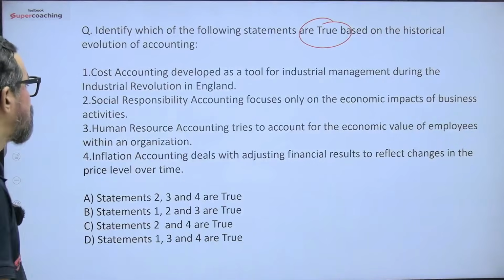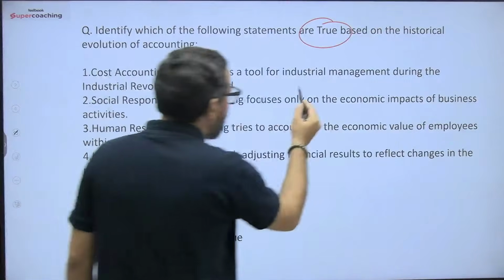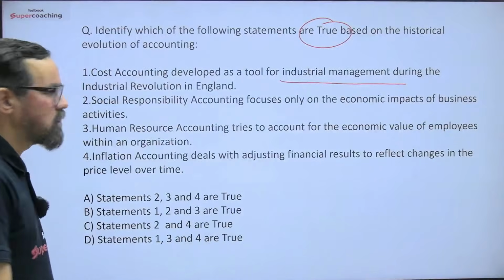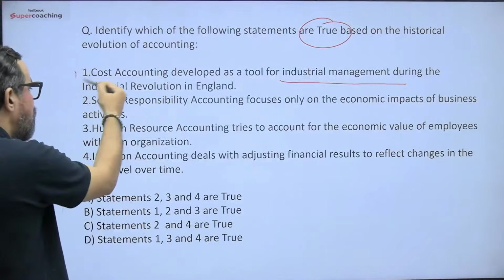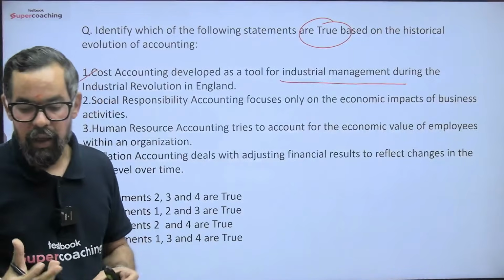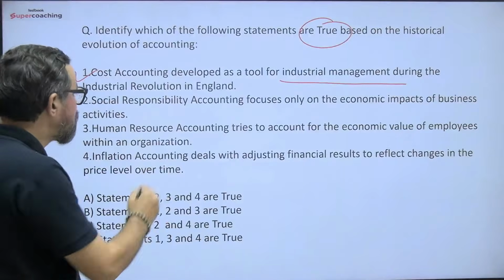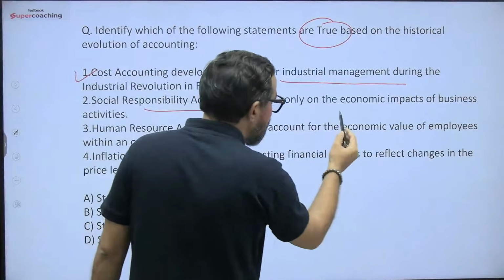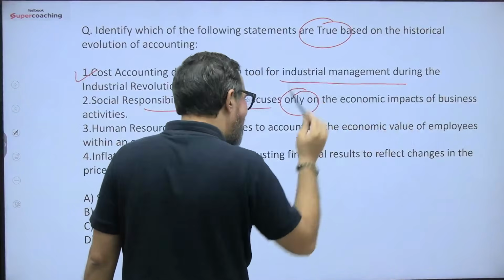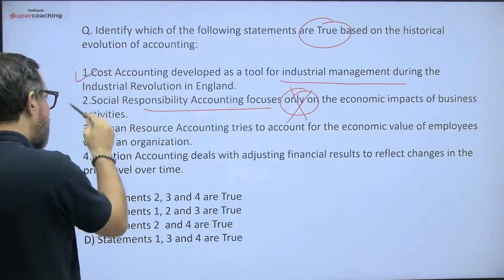All right. So cost accounting, the next one: cost accounting developed as a tool for industrial management during the Industrial Revolution in England, which is true. Cost accounting is all about, as we discussed in the previous session too, how to effectively manage the cost. That is the case. Social responsibility accounting focuses not only on economic but on social as well as economic benefit or impact of business activities.